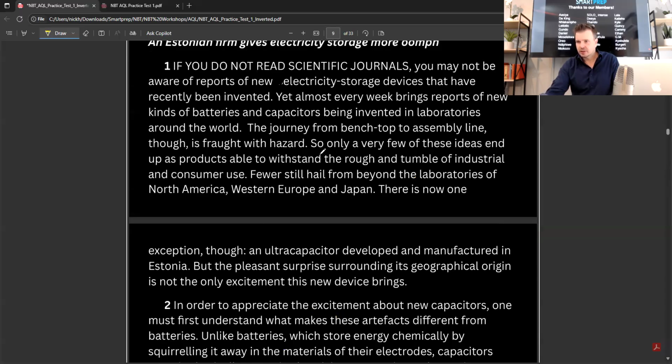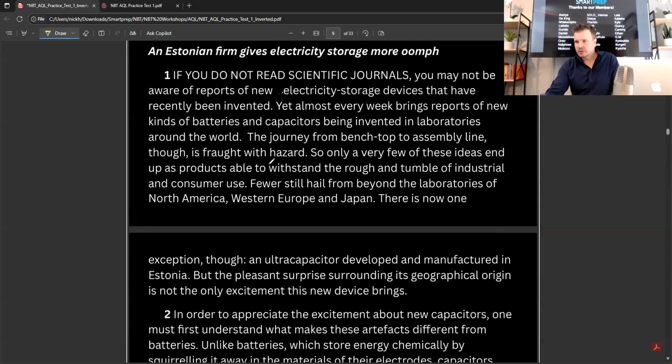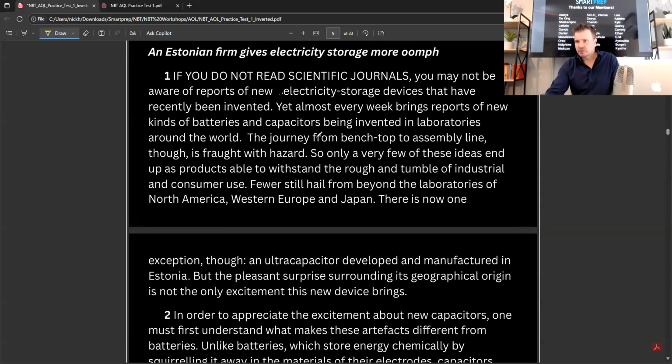Journey. So very few of these ideas. Yet almost every week, there are new reports of new inventions, the journeys are similar. So very few of these ideas end up as products.